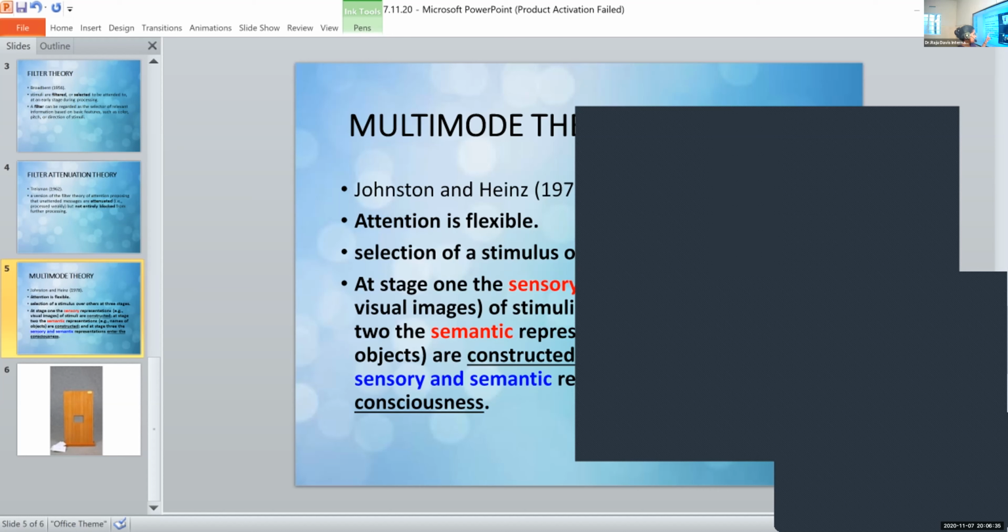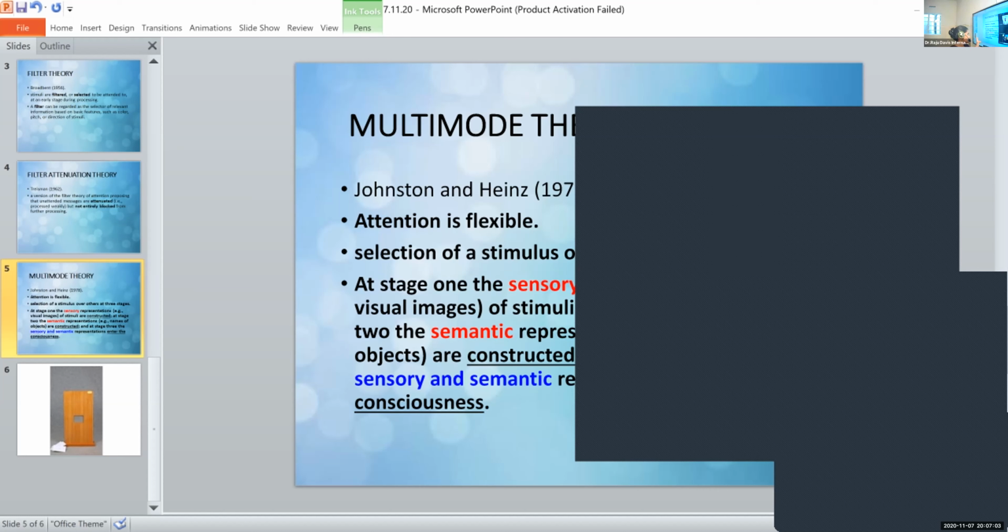In the first stage, you see four legs, then the whiskers, the face, the color, the ears, the tongue, the teeth, the nails, the paws, all those things. All those sensory representations are constructed. You still don't know what it is, okay? You just see all these parts. You see the tail, you see the fur, all those things.